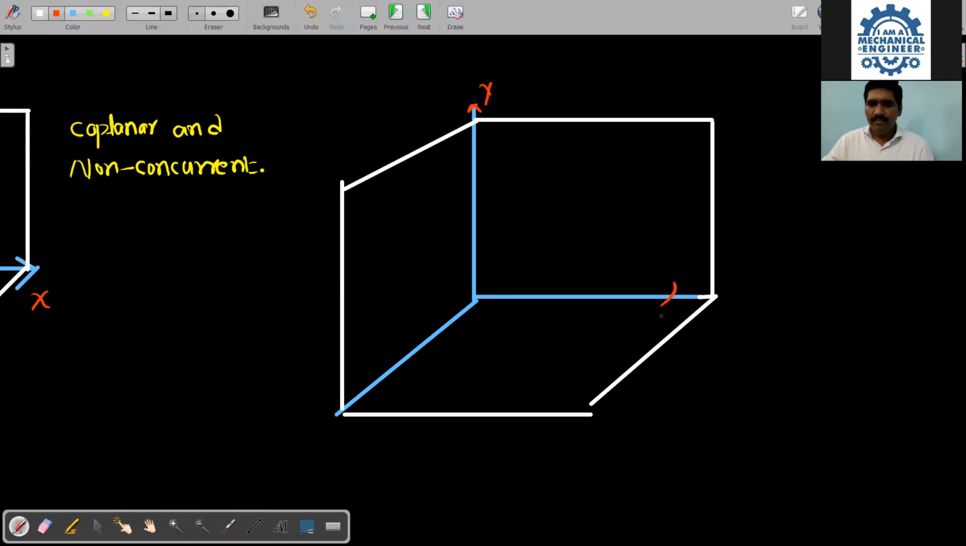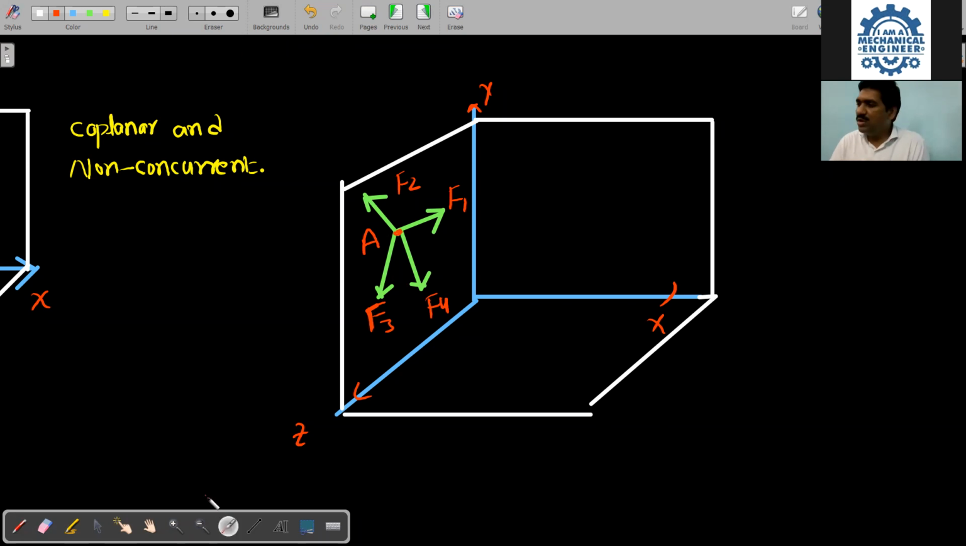Y, x, this one is z. Okay, so I'm just taking some force like this, all of you, in this way. So 1, 2, this one is 3, this one is some 4. Okay, so this one is actually the force F1, F2, F3, and F4. Okay, and this becomes some point A here. Now, can I say, all of you, that all the forces are acting in the same plane or not? Yes.